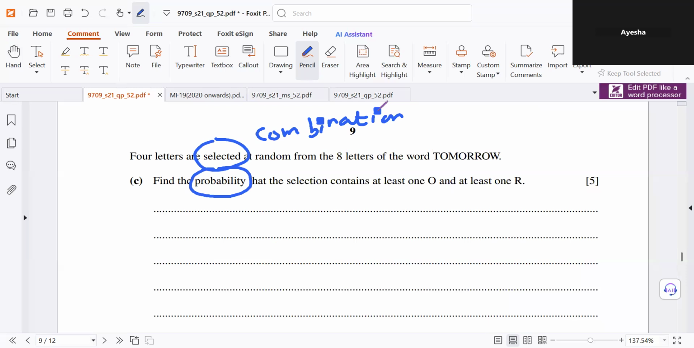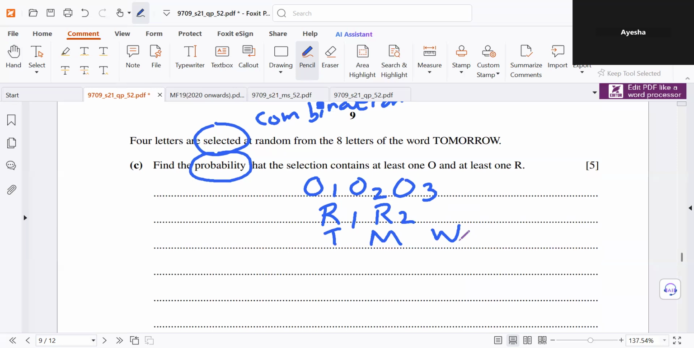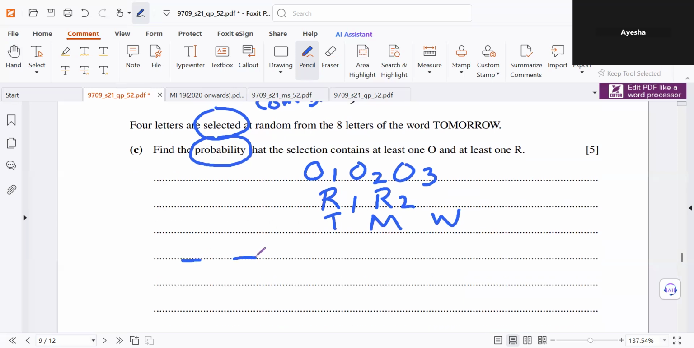That strategy is that you give numbers to all these O's and R's. The repetition values: we have 3 O's, so let's call them O1, O2, and O3. And we have 2 R's, let's call them R1 and R2. And then we have a T and an M and a W. The O's are treated as 3 different O's, and the R's are treated as 2 different R's. Find the probability that the selection contains at least one R and at least one O.